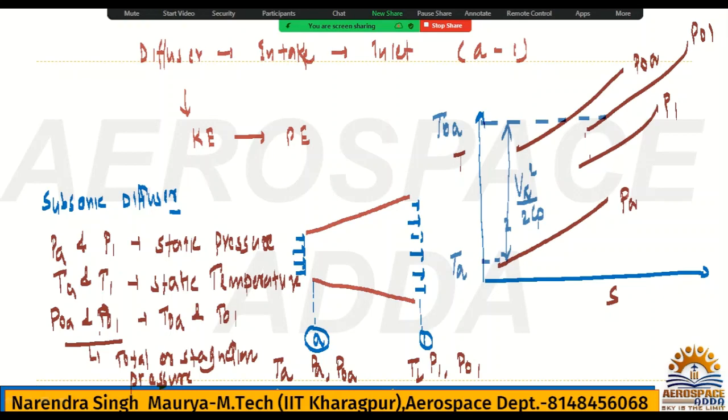PA and P1 are static, so just like here you added Va square by 2Cp, you get the total temperature. If this one is T1, this is point 1.